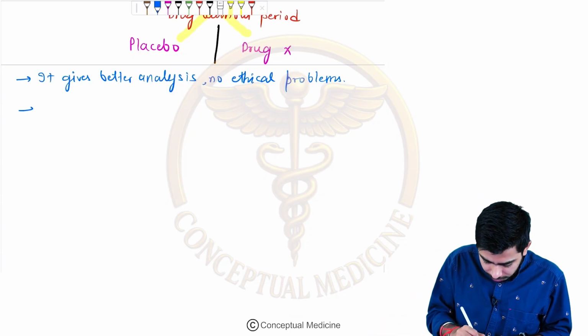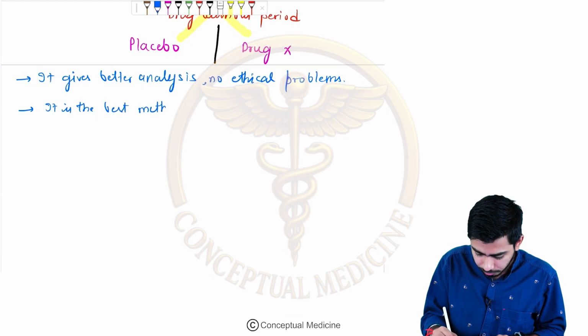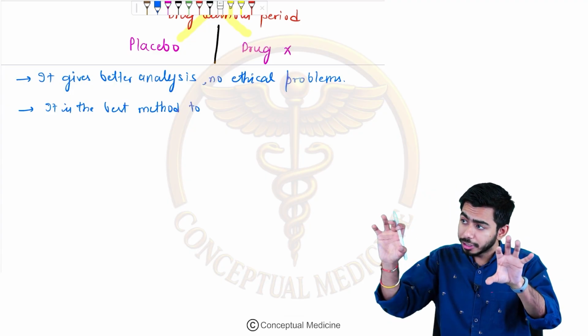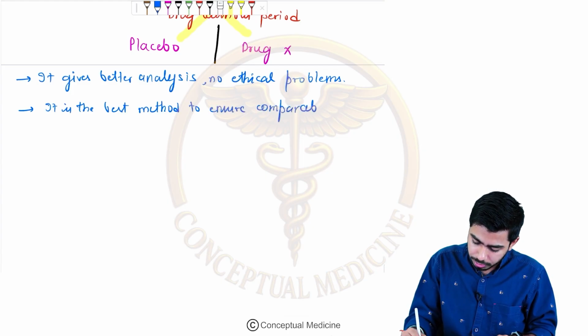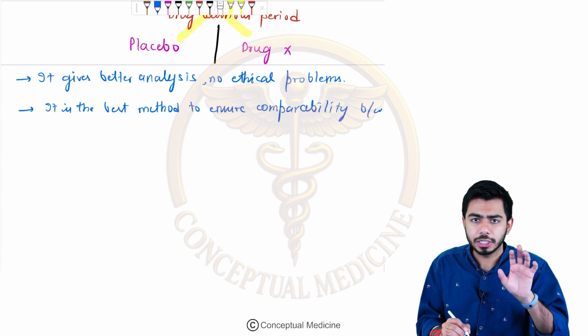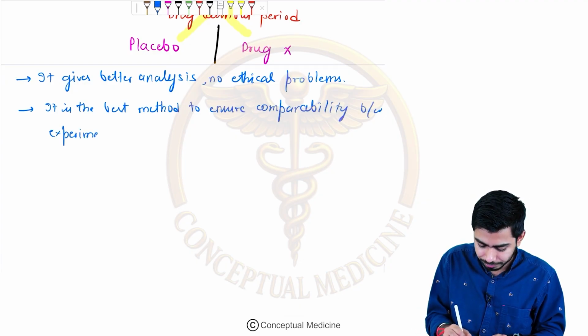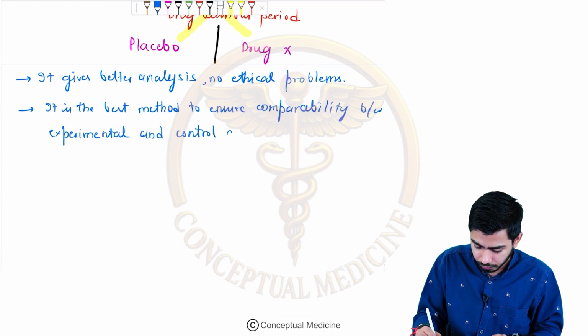Now basically it is the best method to ensure the comparability between the experimental and the control group, right? Okay, fine.